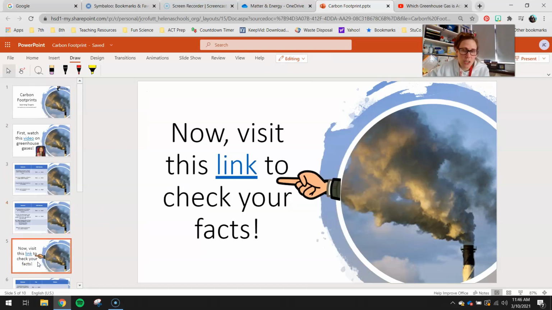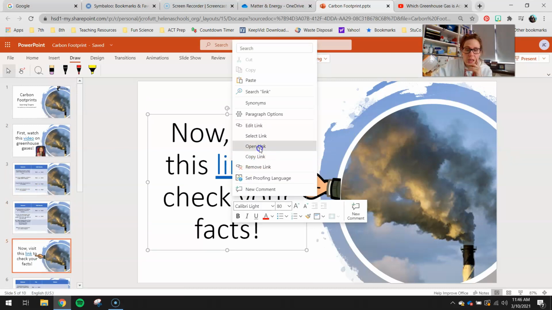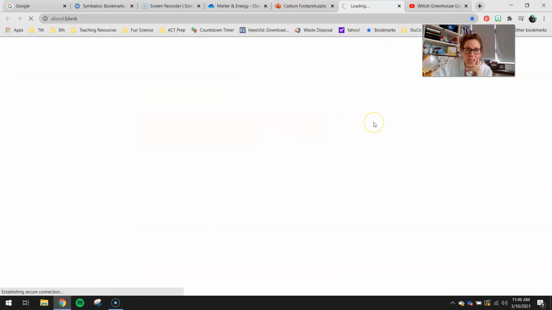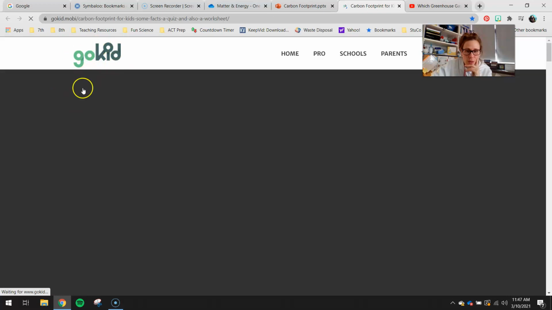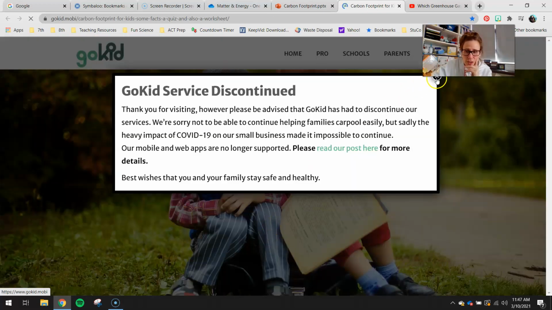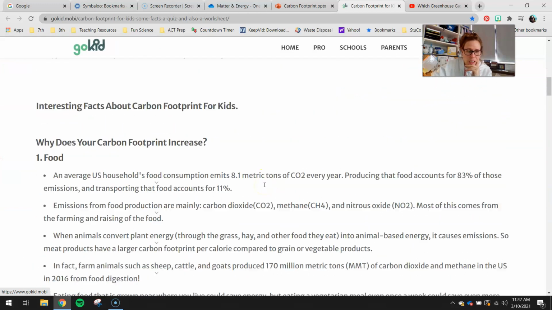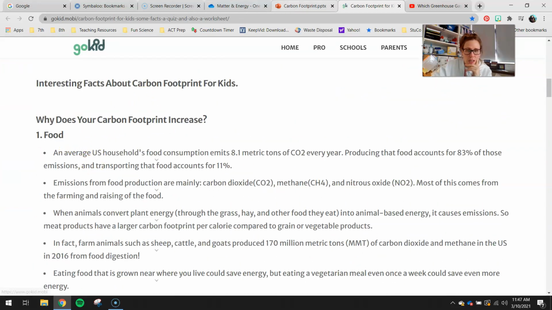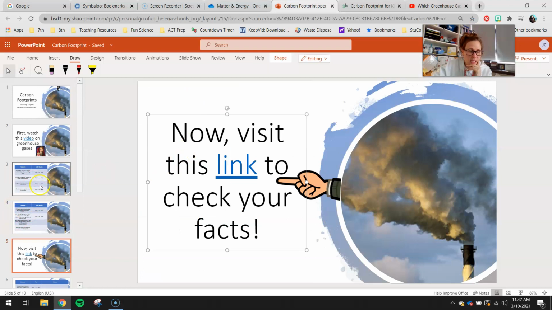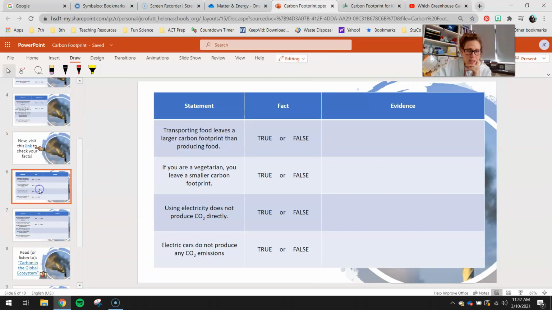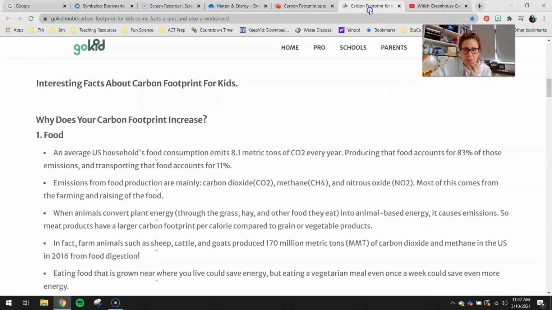Okay, now what we're going to do is visit this link right here to check our answers. So you will go ahead, right click and open your link, and you will see a website that looks a little something like this. Okay, it's from GoKid, and you are going to find these exact facts in this little reading here. So you can read through and say, all right, let's look at our first fact and let's respond to that. Okay, so transporting food leaves a larger carbon footprint than producing food.